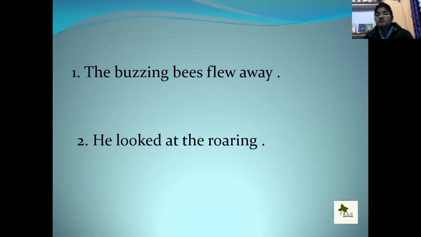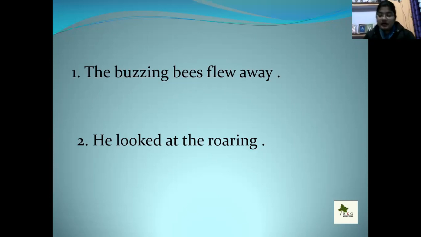The buzzing bees flew away. He looked at the roaring. There are two examples. The buzzing bees flew away. When you see the bees flying, they make a buzzing sound. They are buzzing like that. And he looked at the roaring.